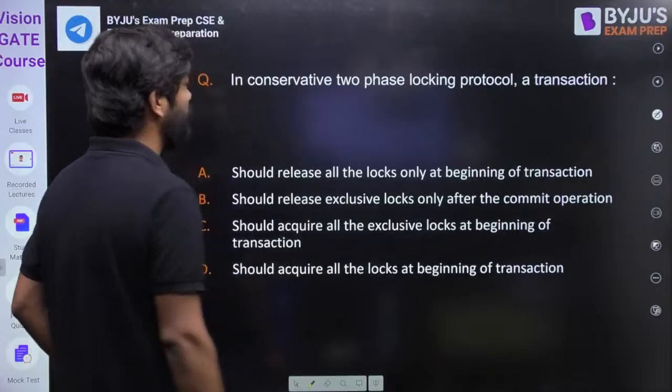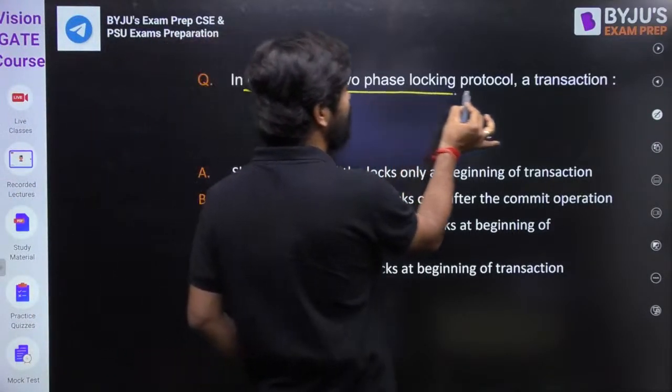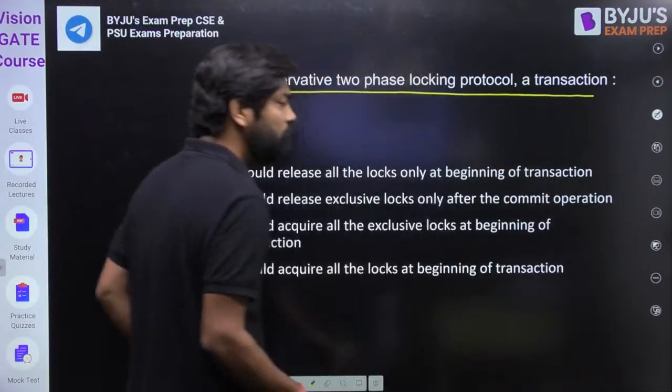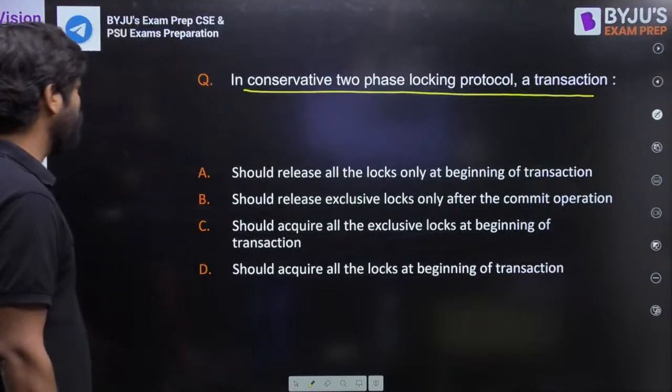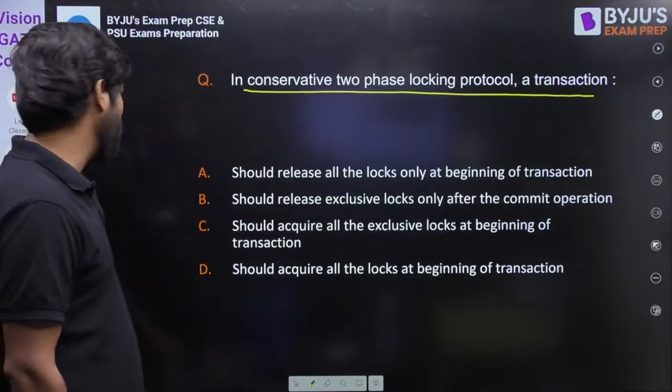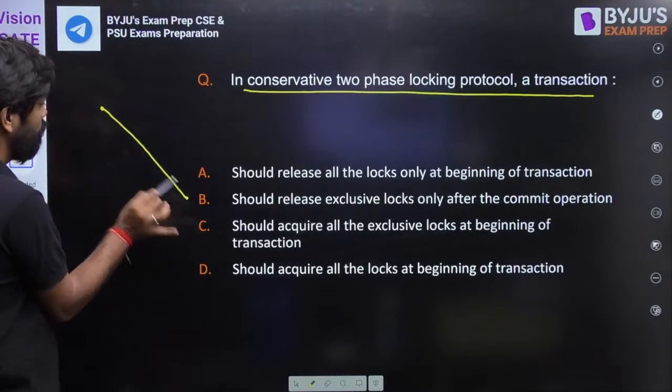People make mistakes in the calculation. Fine. Now the next question they are asking about is in the conservative two-phase locking protocol, a transaction. So in conservative two-phase locking, I think everyone knows, my dear friend, we don't have a growing phase. We have only a shrinking phase.